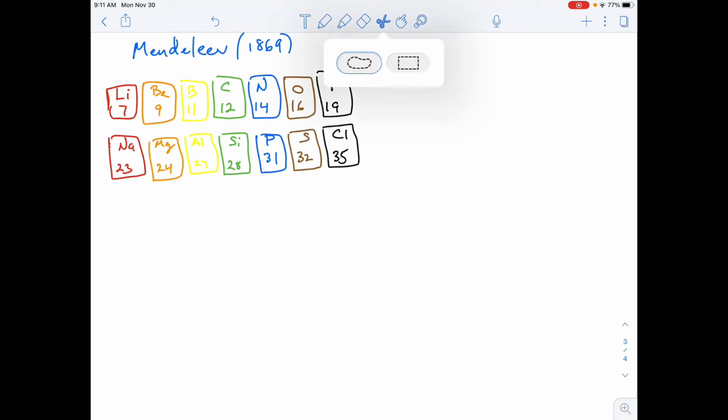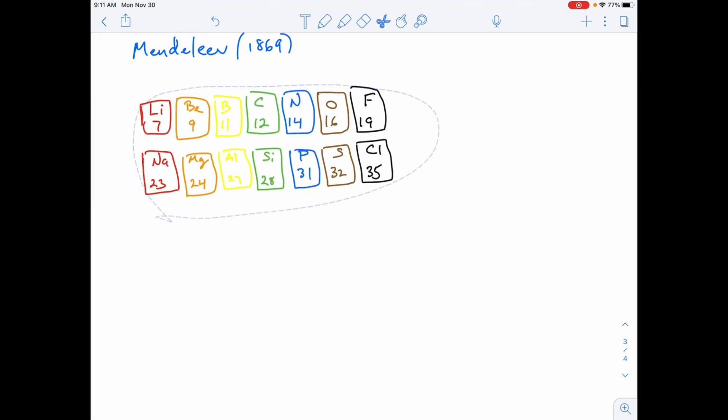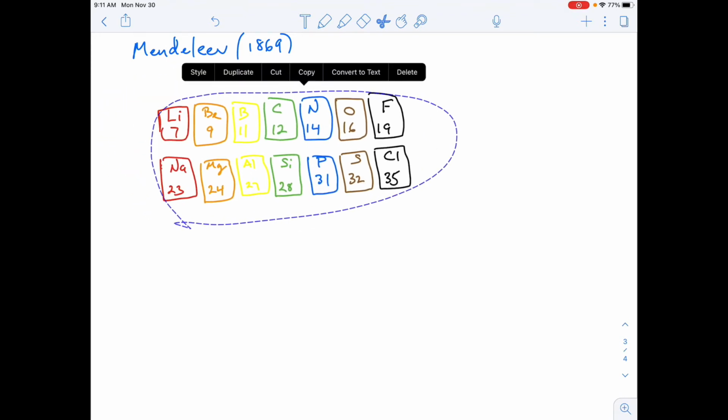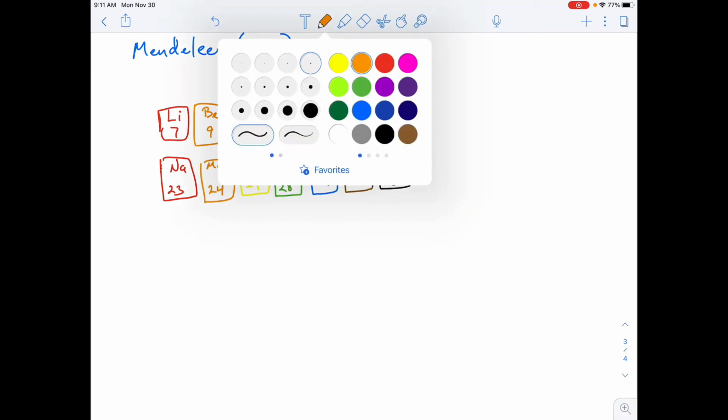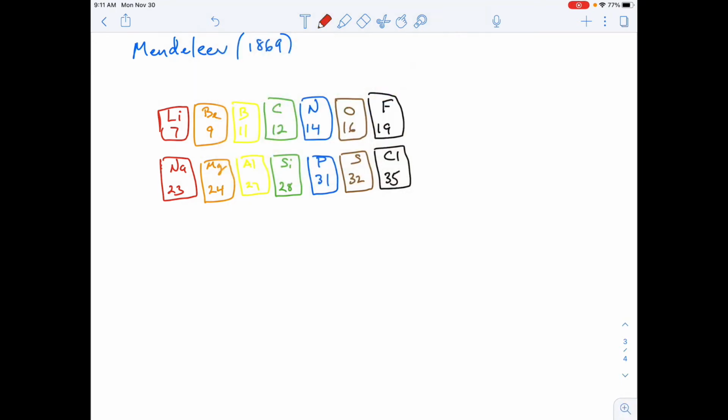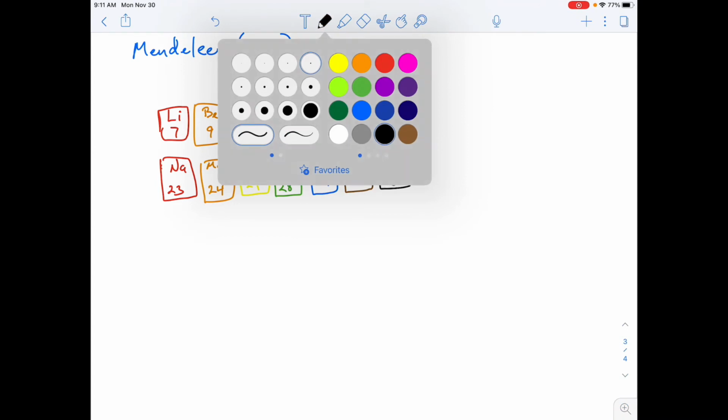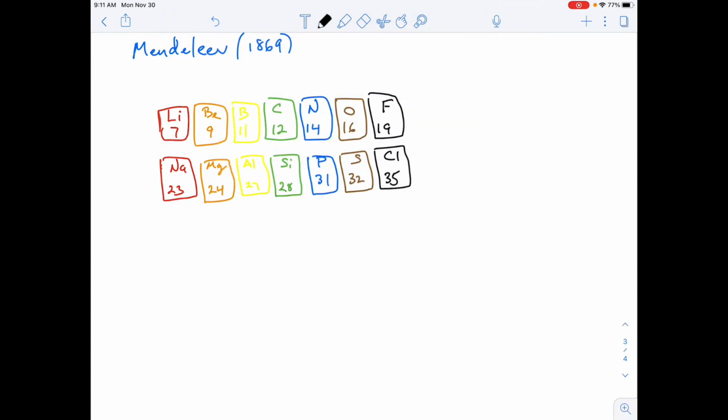And what's important here is that he had the properties going one way on the table and the increasing atomic mass another way on the table. So here on this table, I have the properties up and down, they're the same, and the atomic mass is increasing in this way.